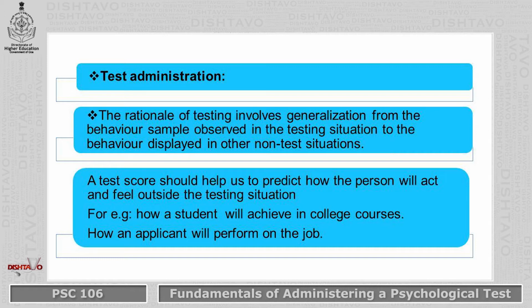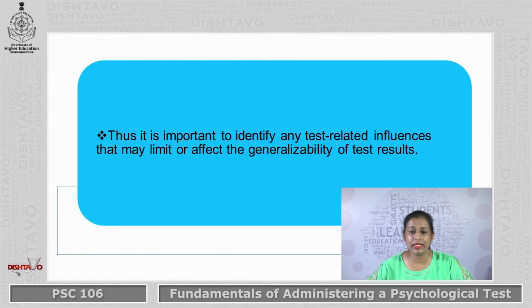For example, how a student will achieve in a college course or how an applicant will perform on the job. Thus, it is important to identify any test related influences that may limit or affect the generalizability of test results.